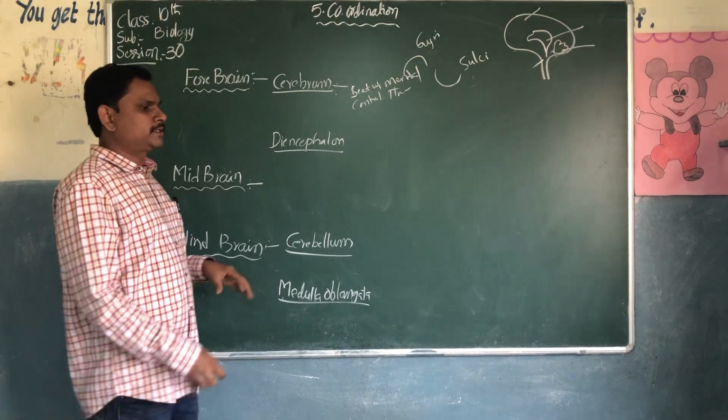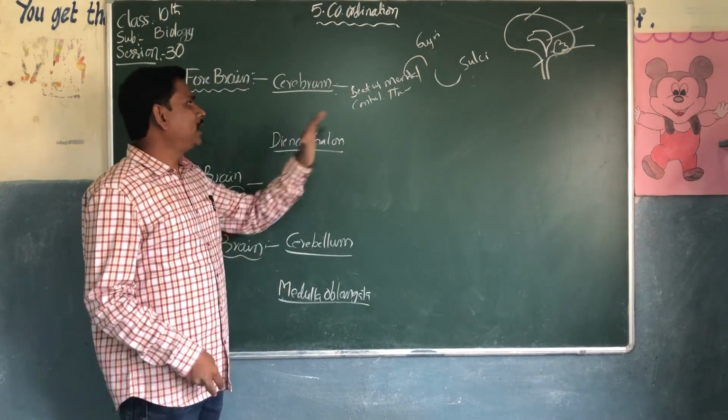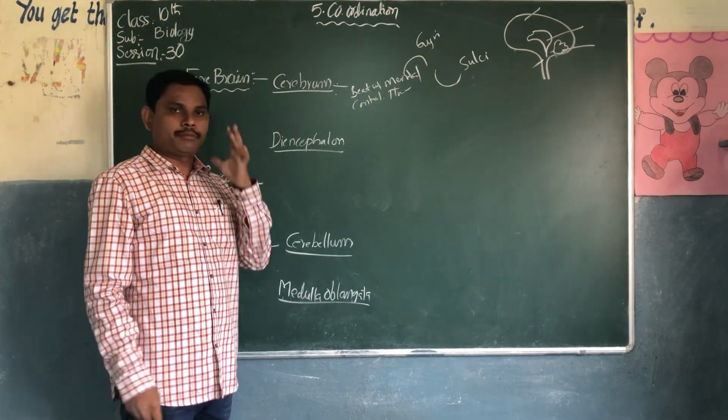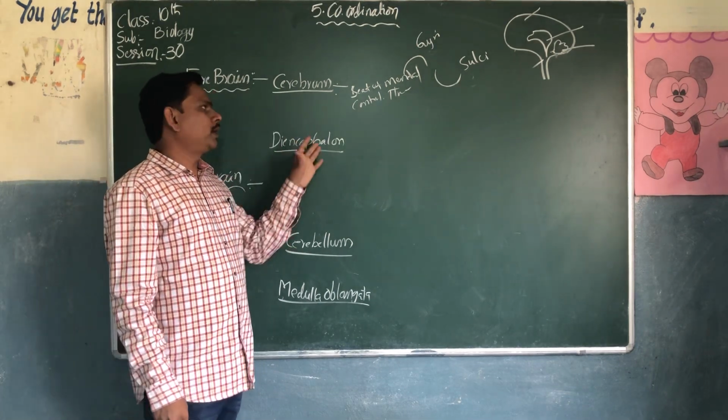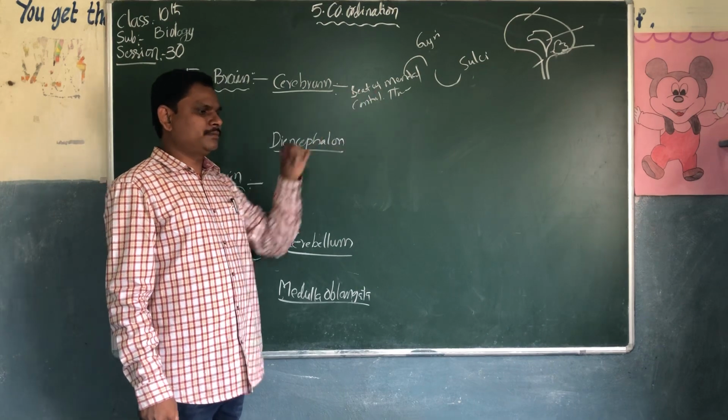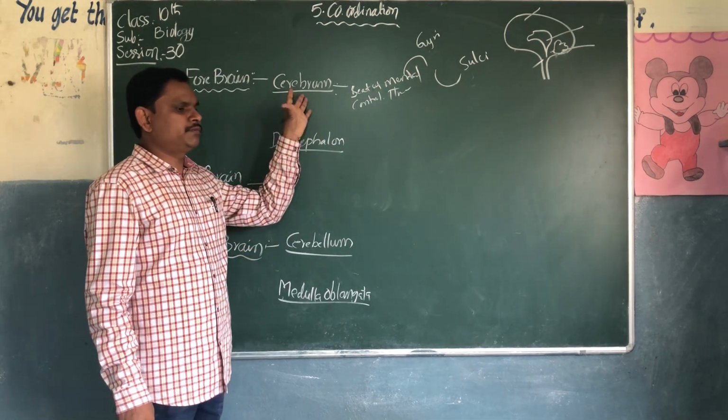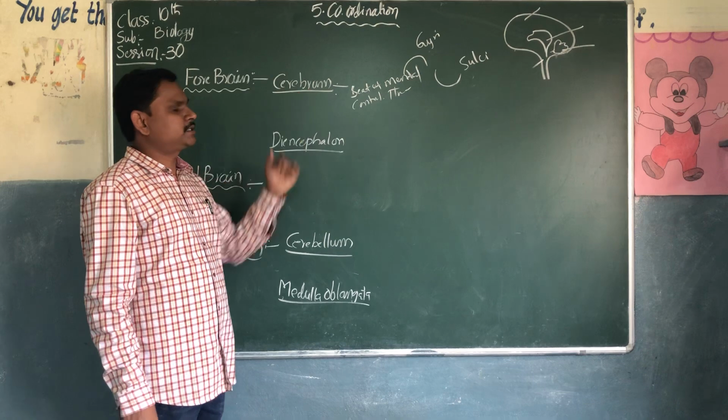The cerebrum controls thinking. Memory, all the memory is stored in the cerebrum, and reasoning, perceptions.